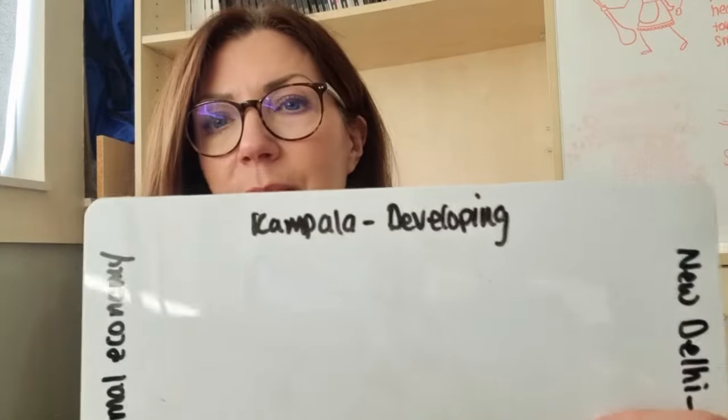So Kampala is our example here again in Uganda, and Kampala is a developing country, so it's a poorer country. And here it's got a large economy, but I think the book says that 80% of the people in Kampala work in the informal sector. So we've got many, many people in poorer countries and LICs where we've got huge amounts of people employed in the informal sector.